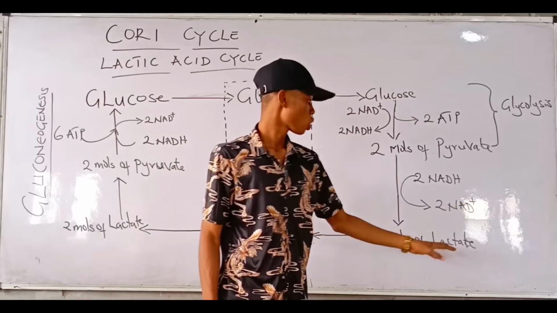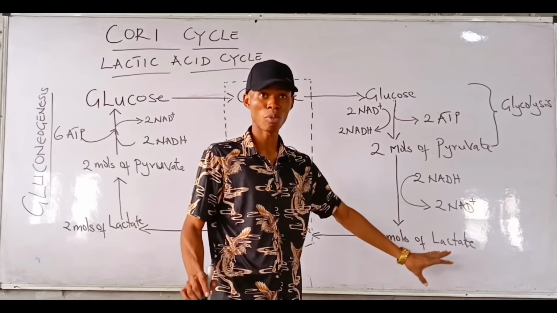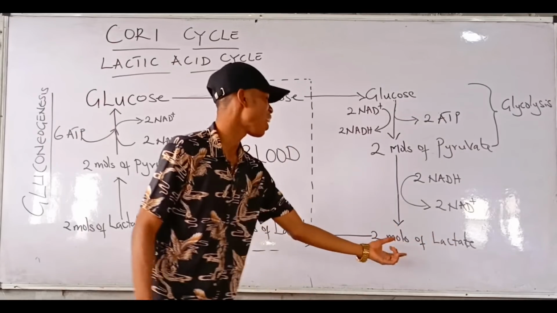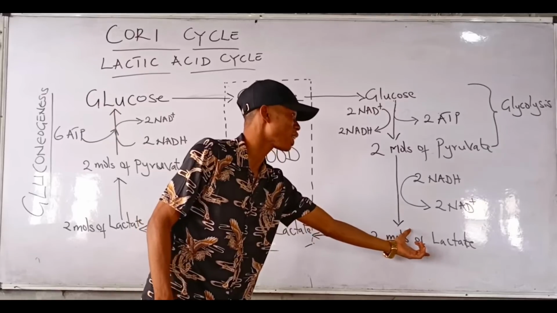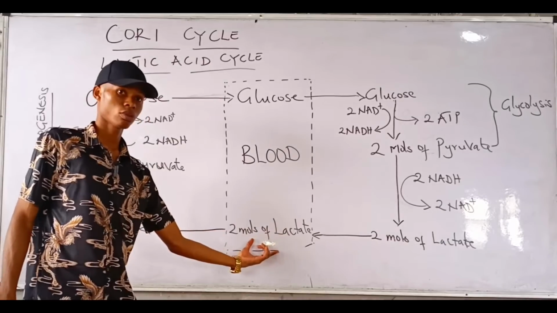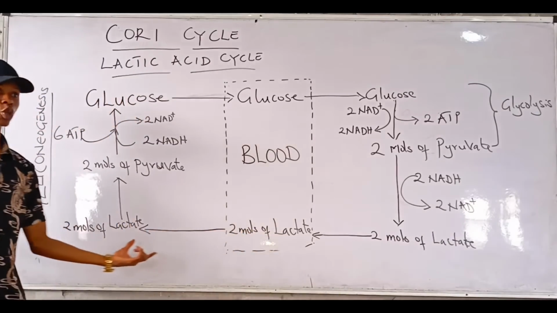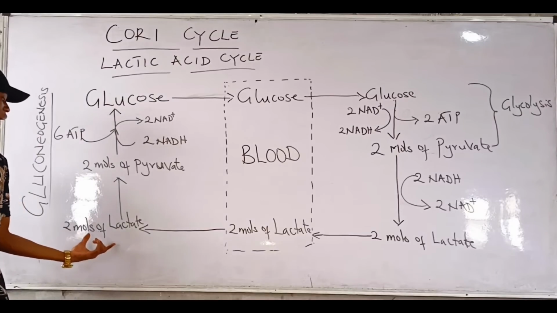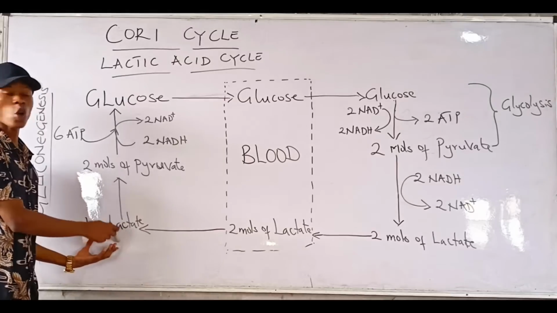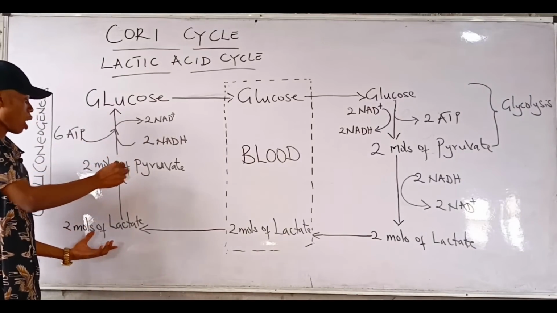Do you get that? So now this is the lactate in your muscles. The lactate is now in your muscles. Are you feeling this in your muscles? Okay, it's in your muscles now. Now, in the muscle, the 2 molecules of lactate are transported to the blood. This is your blood now. And from the blood, it is transported back to where? The liver. And in the liver, the 2 molecules of lactate are oxidized to what? 2 molecules of pyruvate.